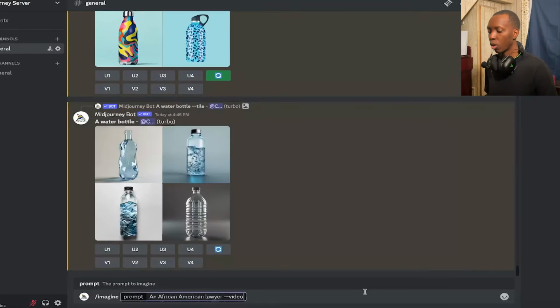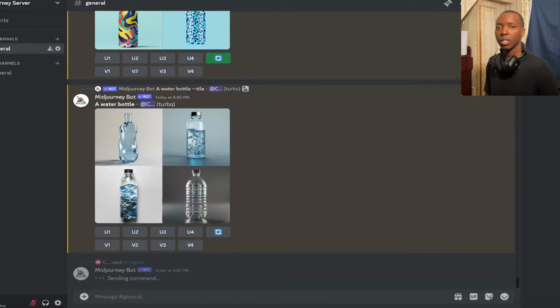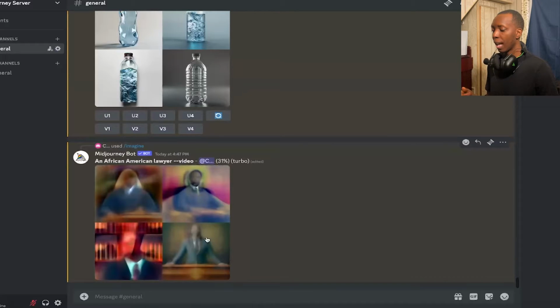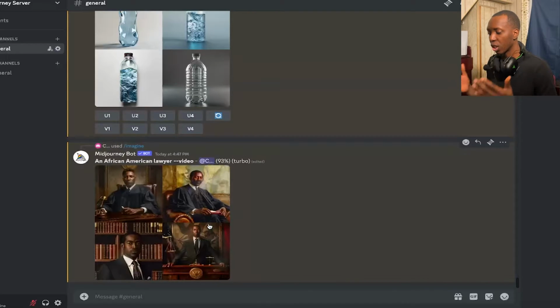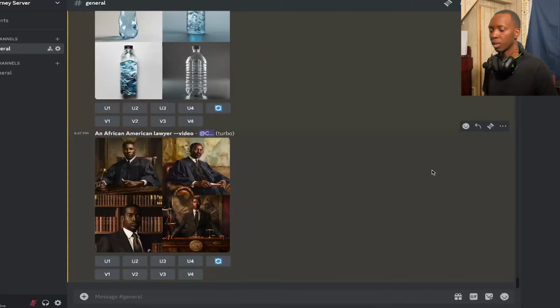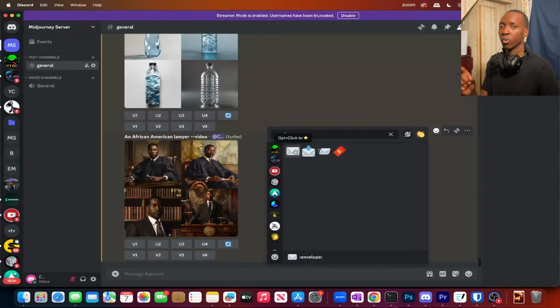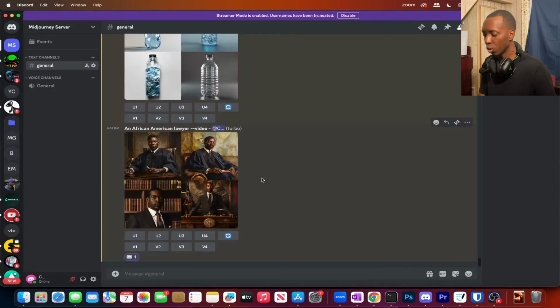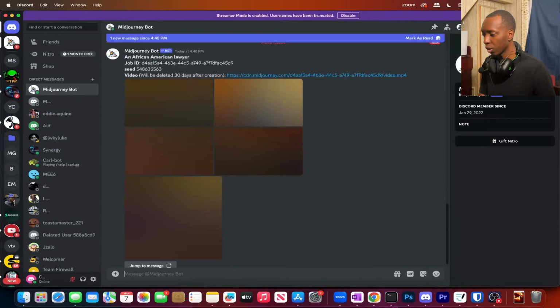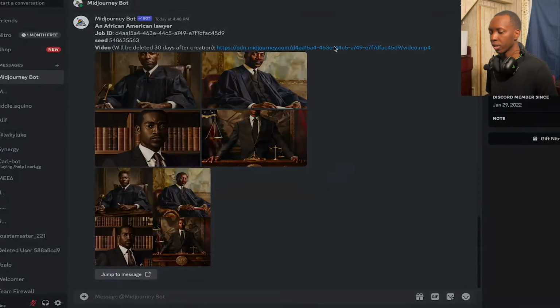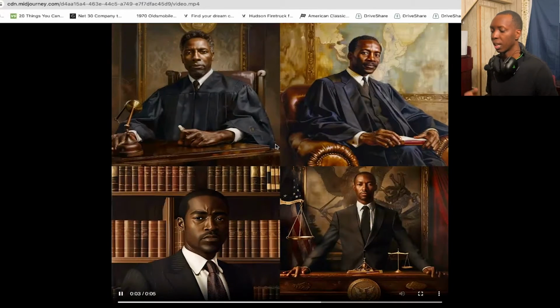It's really good. And then you also have video that pretty much records the creation of the image. So here we have an African American lawyer dash dash video. So it's going to now record the creation of the image, and then once the image is done, you have to react to it and then look for the envelope, which is also going to be useful later on in this video, so as to send it to yourself. And then right here, the Midjourney bot will send you the video of the image. So you would just click this link right here, and you would get a video of the image being created, which I think is really, really dope.